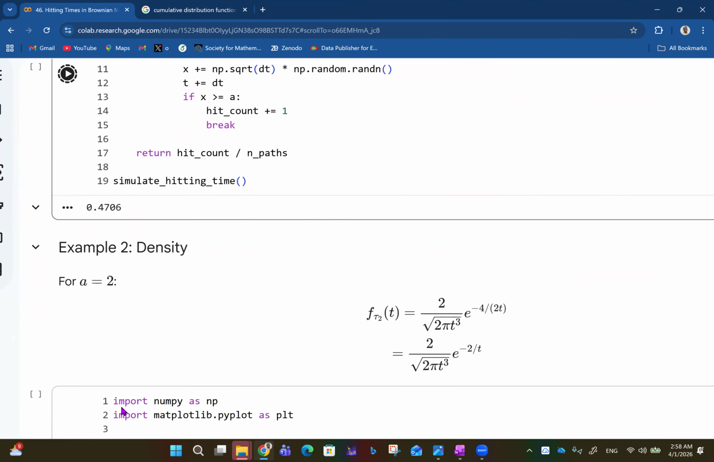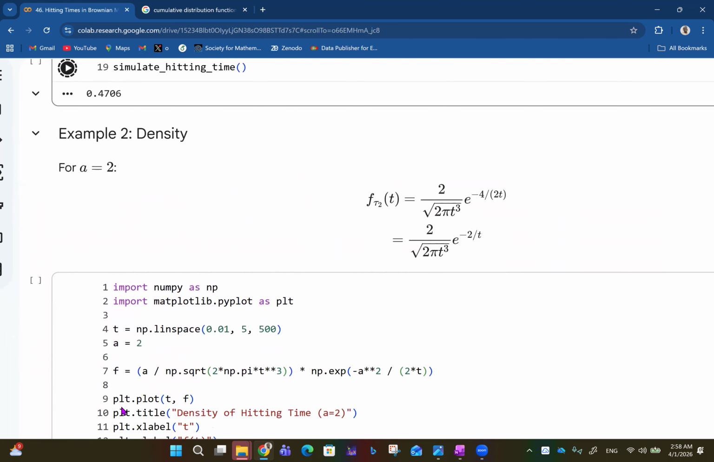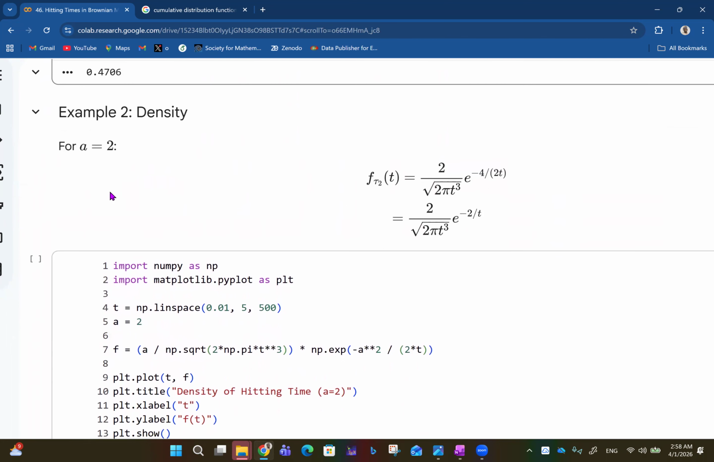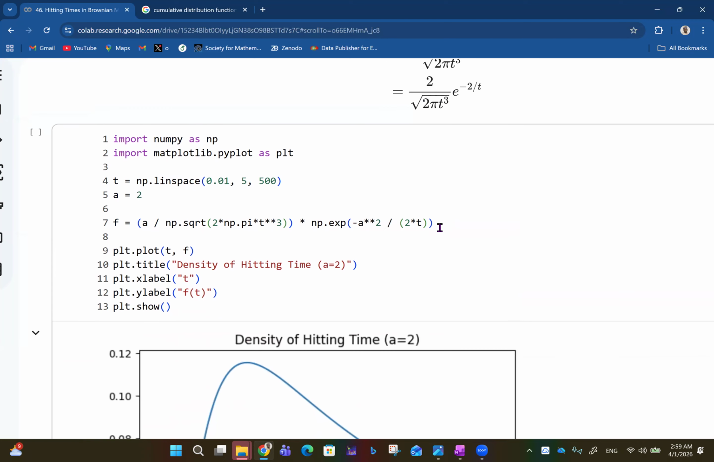0.4706 like that. Then talking about the density, if you remember, it holds for positive A, A greater than 0. So in that case, now you have f of tau sub 2, because A now is 2, of t is now 2 over the square root of 2 pi t cubed, e raised to the negative 4 over 2t. So if you evaluate that, it is reduced to this expression, which you can then simulate using